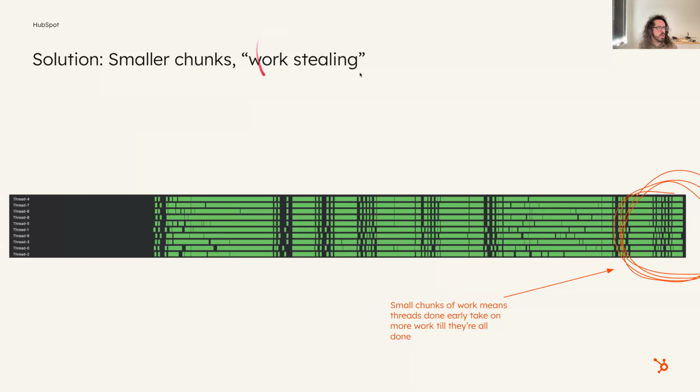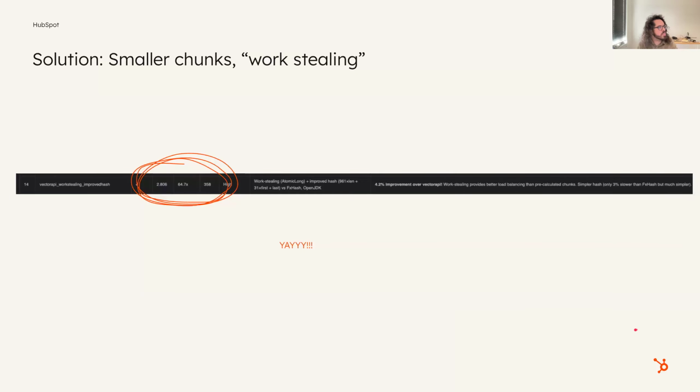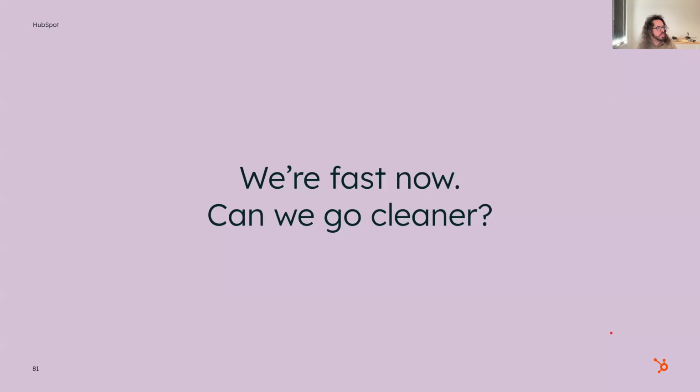Well, we can use this technique called work stealing, which is basically once those threads are done working on things and they're sitting idle, we can create a queue of work and they can just pick up more work. So instead of predetermining this thread gets this, this thread gets this, we have this big queue of work that's being served, and each thread can grab stuff if it runs out. And then we combine that with a lot smaller chunks to fill those small gaps, and suddenly we have basically maximized parallelism. So now we're down to 2.8 seconds.